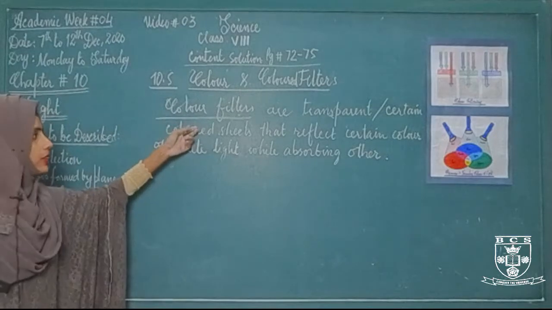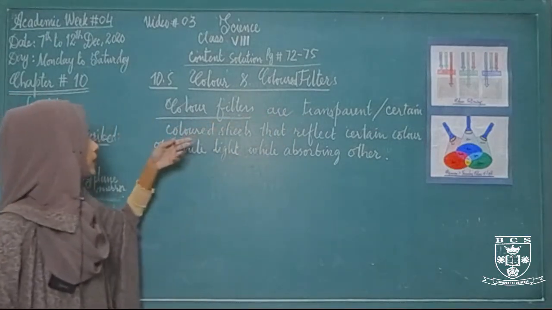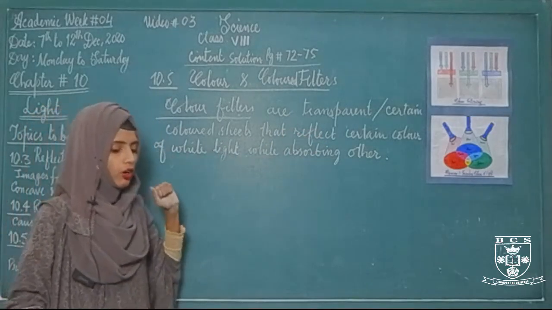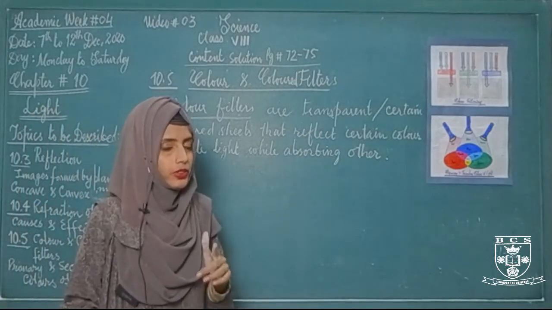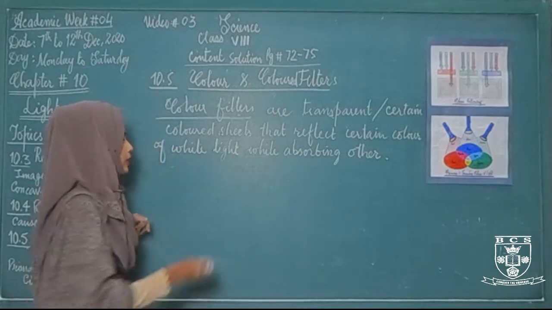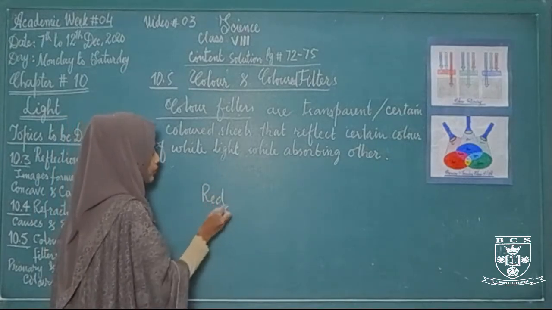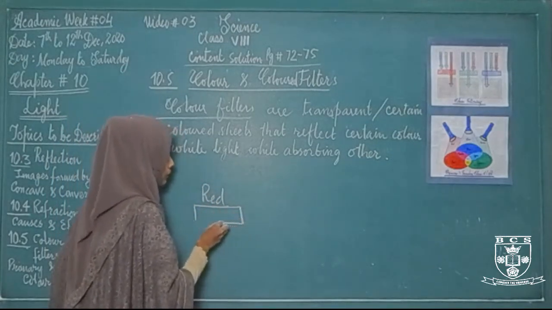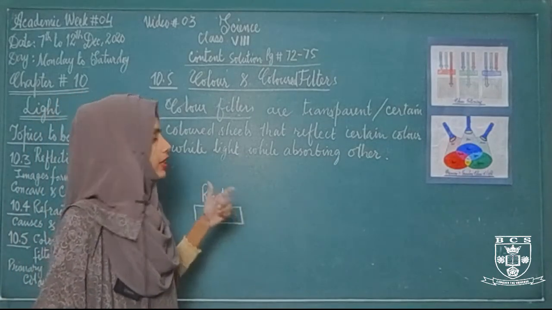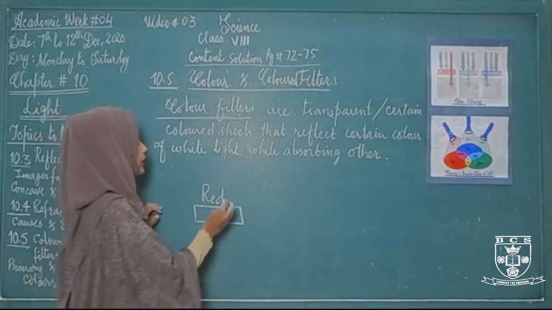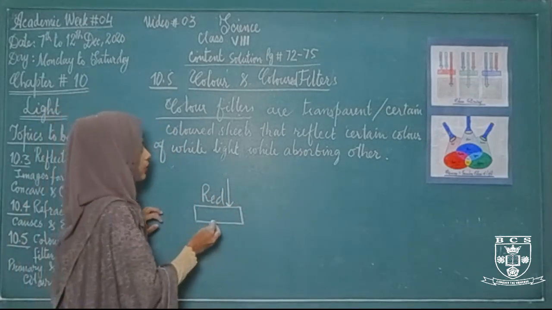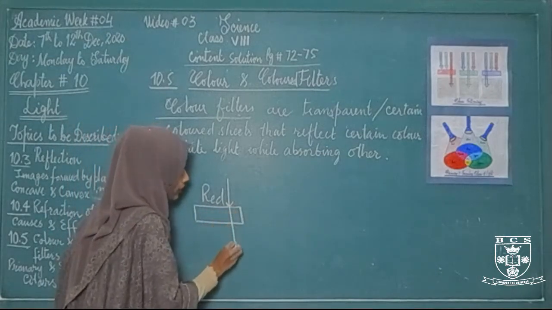What are color filters? Color filters are the transparent colored sheets that reflect a certain color of white light. All of you know that white light is made up of different colors. If our colored filter is made up of red color, then the light that is white in color, if it strikes on that red colored filter, then this red color filter will reflect only the red light.